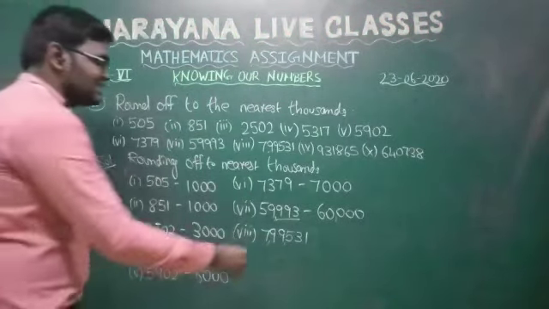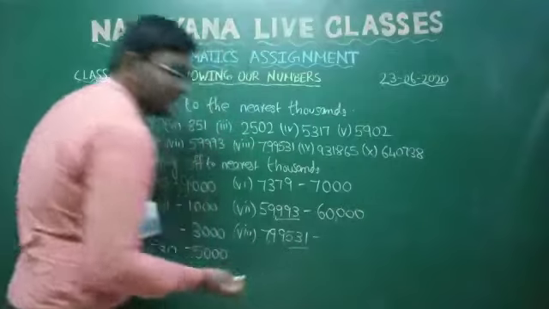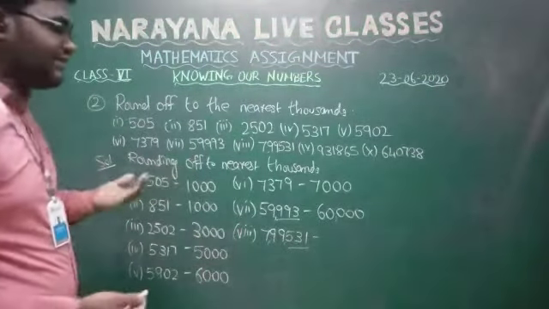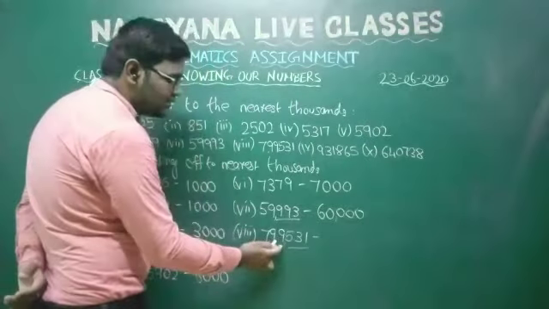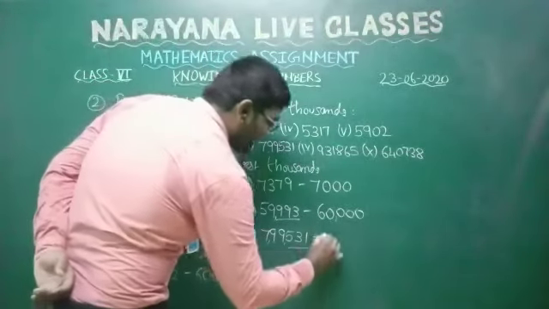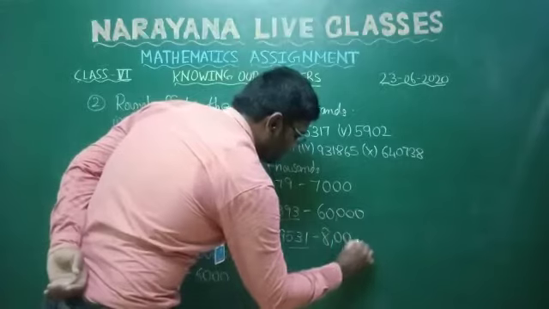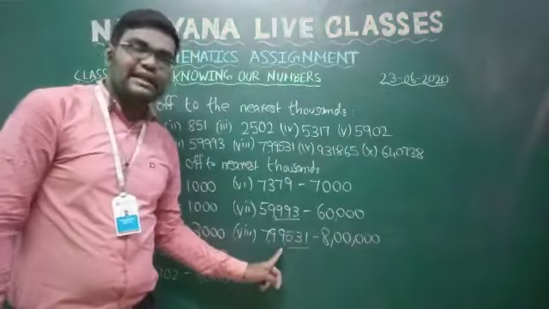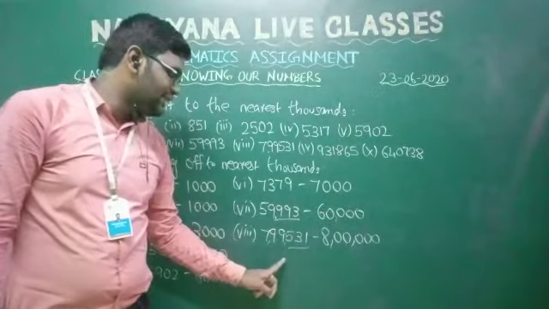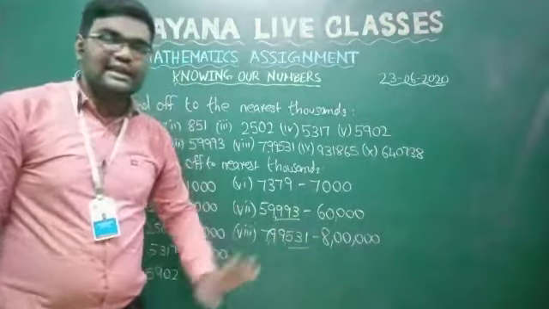7,99,531. Here also the first three digits, if you are checking, it is 531, which is greater than 500. So you have to round up to the nearest 1000. If you are adding 1,000, it will become 8 lakhs. Yes, no, students? Here, adding 1 carries through all the zeros, so it will become 8 lakhs.